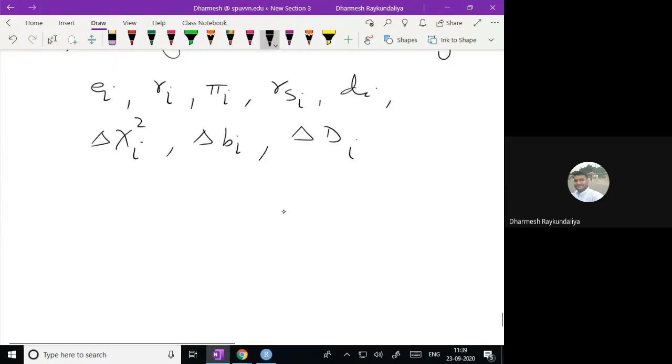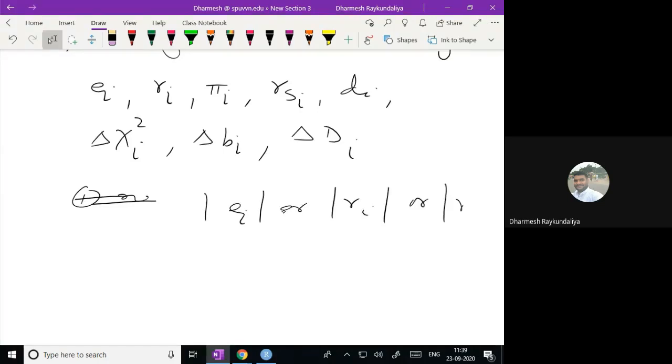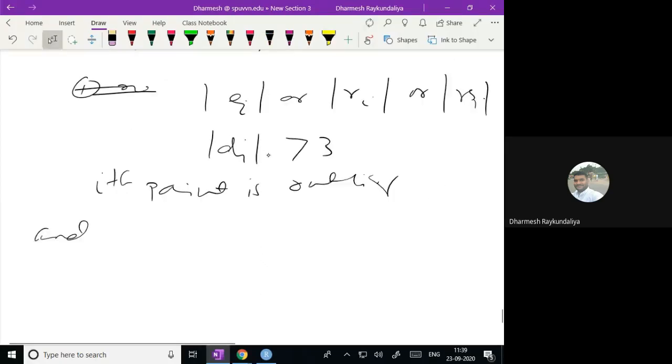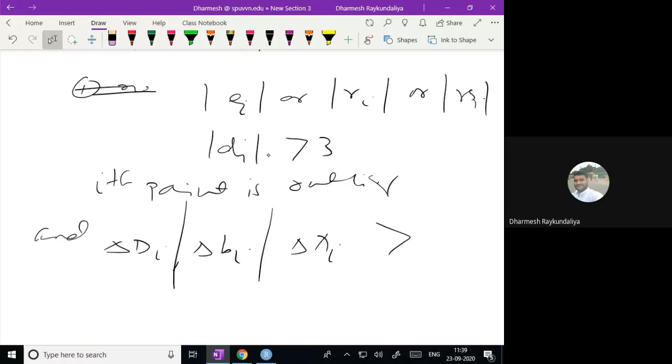Then take the decision: if any one of them exceeds 3, the ith point is an outlier. And if any one of delta di, delta bi, or delta chi-square exceeds 4, the ith point is an influential point.